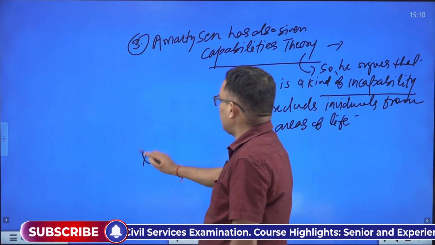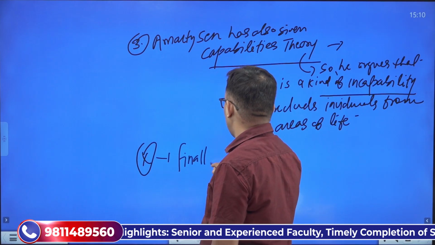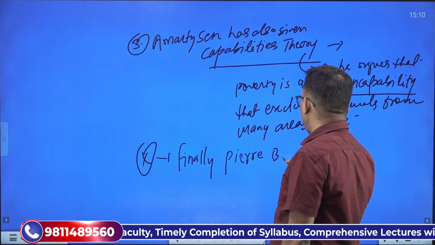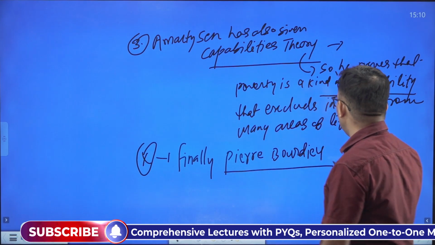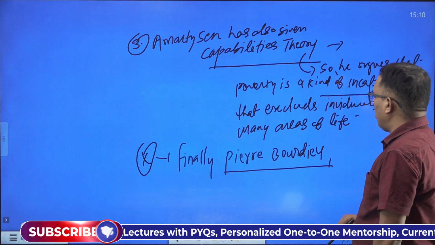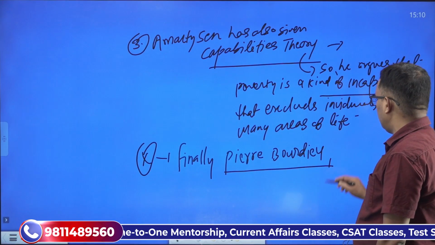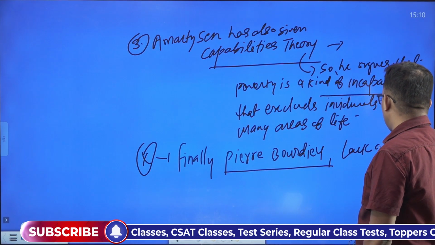And last but not least, finally, Pierre Bourdieu argues that poverty is the result of lack of cultural capital.